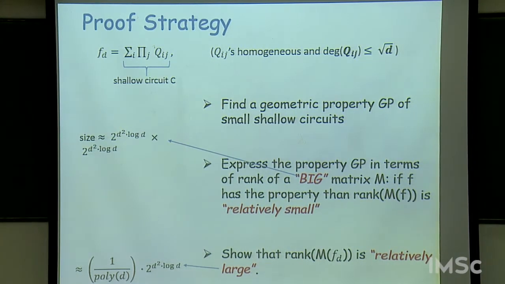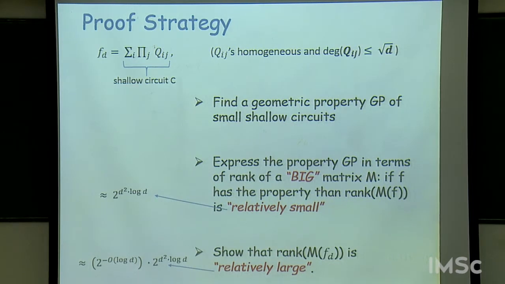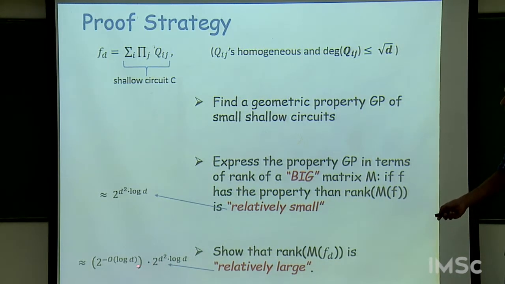Now I want to give you some idea of this relatively small versus this relatively large. So, it turns out that here the rank of M of f will be roughly the size of M of f, which is 2 to the d square log d.